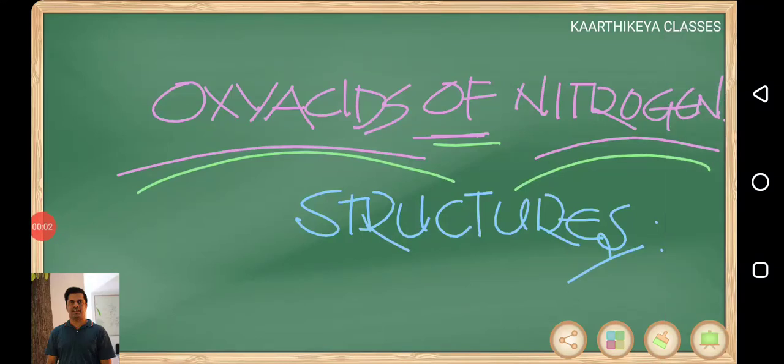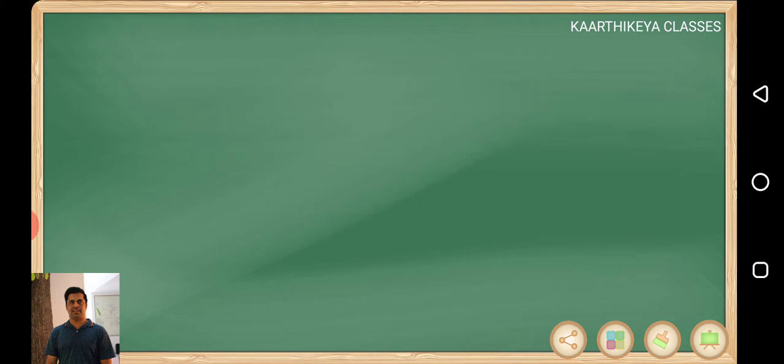Hello. In this session, we'll discuss oxyacids of nitrogen, their structural aspects, basicity, and nature. Nitrogen's important oxyacids are nitrous acid and nitric acid. But along with this, some other acids are also there. The first one is hyponitrous acid.